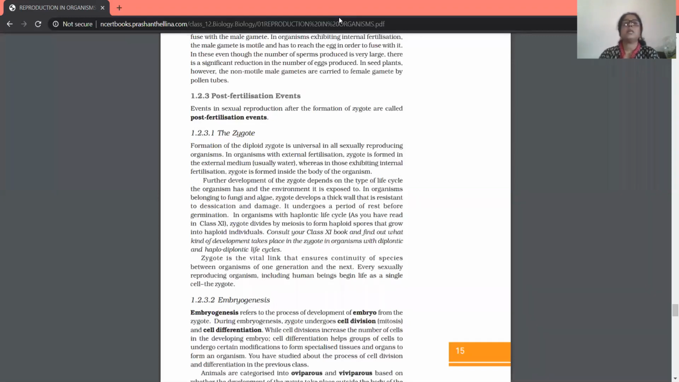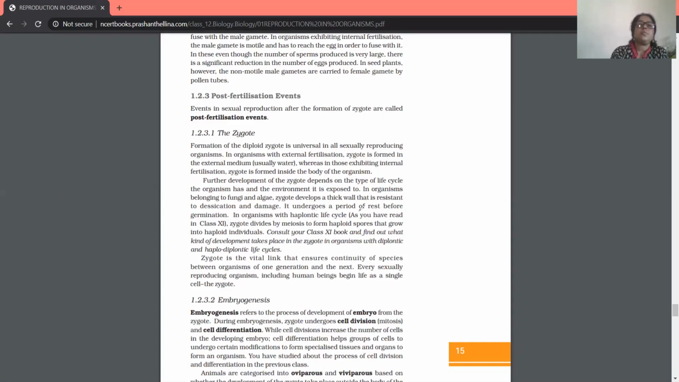These factors are the life cycle of the organism and the environment it is exposed to. For that reason, in some organisms belonging to the fungi and algae, the zygote develops a thick wall. This thick wall is resistant to desiccation and damage.